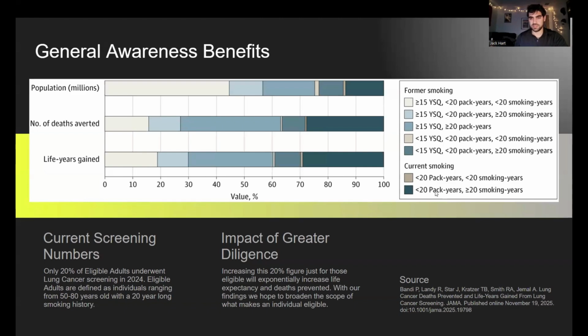From our findings, one of the big things we'd like to see is an increase of people who are eligible to be screened for lung cancer. Only 20% of eligible adults underwent a lung cancer screening in 2024, with eligible adults being anyone from ages 50 to 80 with a 20-year long history of smoking. And as we saw in previous slides, there's a lot more factors that go into someone's risk of developing lung cancer. So increasing this 20% figure just for those eligible will exponentially increase life expectancy and deaths prevented, and expanding what makes someone eligible could also see a huge impact.